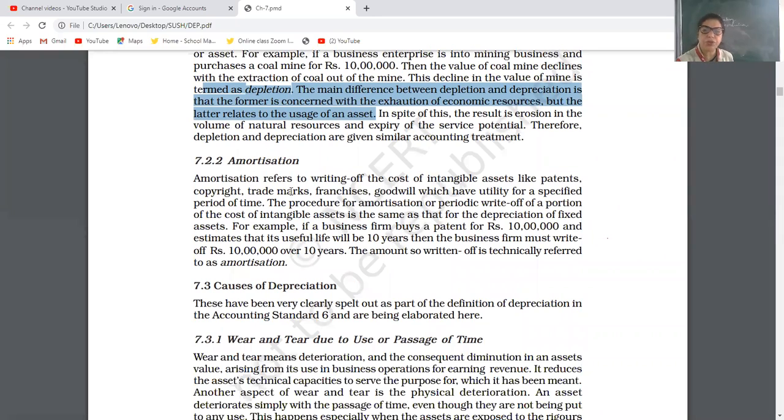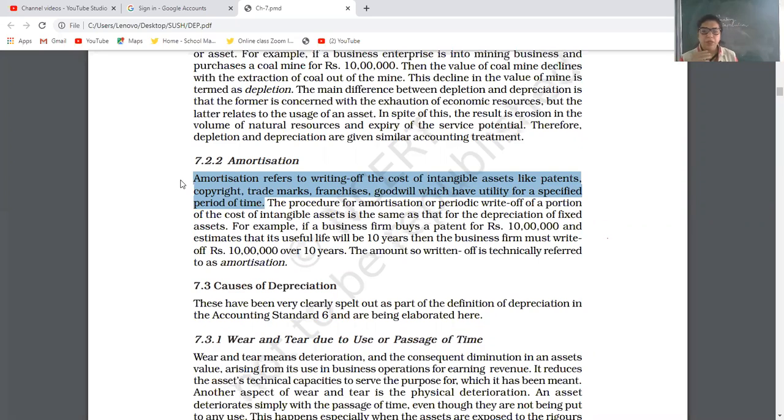Amortization refers to writing off the cost of intangible assets like patent, copyright, trademark, franchisee, goodwill. Please note down what is amortization. Amortization means writing off the cost of intangible assets like patent, copyright, trademark, franchisee, goodwill, which have utility for a specified period of time.